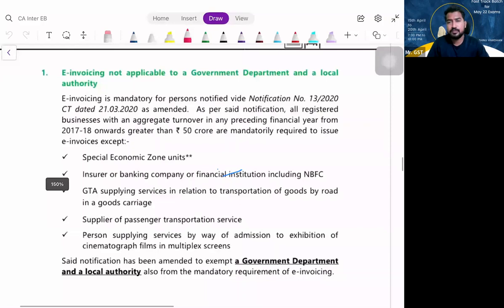Are you able to understand? Who need not follow E-Invoicing provisions? Units in special economic zone, insurance company, banking companies including NBFCs, GTAs, suppliers of passenger transportation services, persons supplying the service of admission to exhibition of cinematographic films in multiplex screens. These people need not follow E-Invoicing provisions. But there is an addition to these people: government department and local authority need not follow E-Invoicing provisions. Am I clear? That is the amendment there.